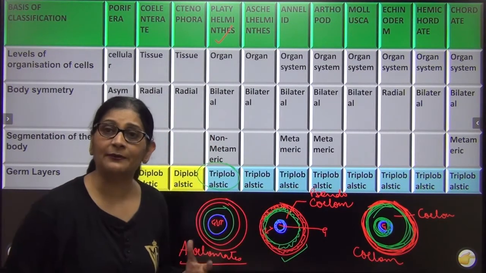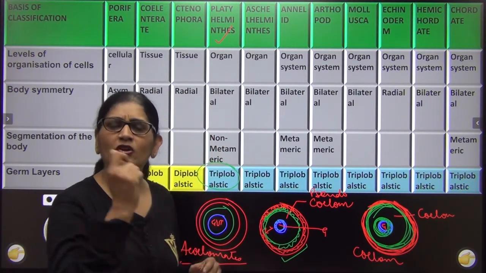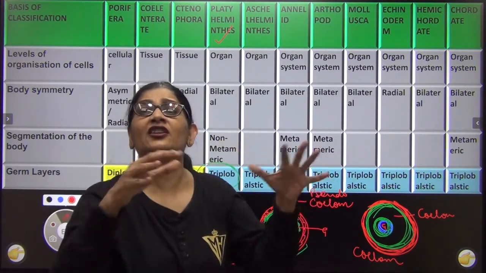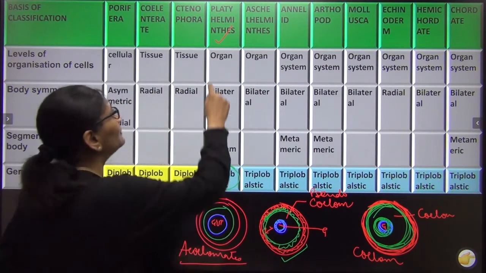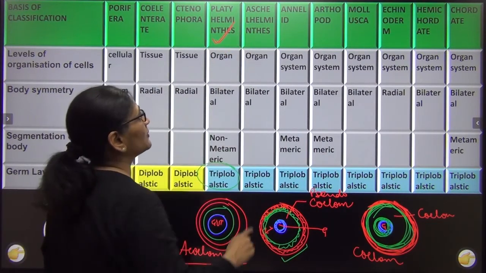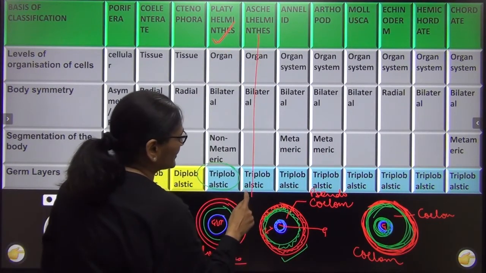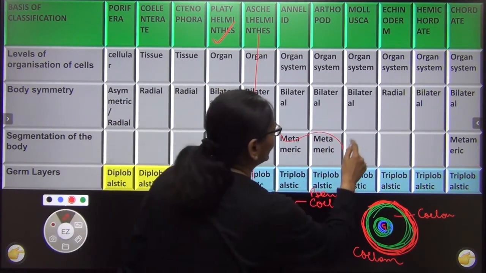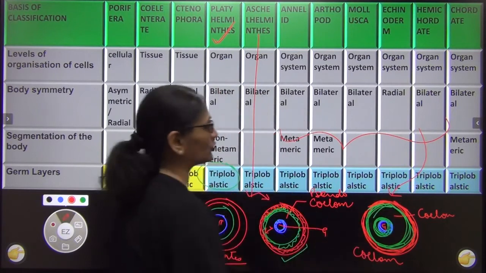So when Platyhelminth developed 3 layers, then they thought, why don't we split these layers and create an extra cavity where other organs can be kept? So though Platyhelminth is the first triploblastic, the coelom concept came first in Aschelminth, which was pseudo, and in all others it was true coelomate. I'm going to show you that.